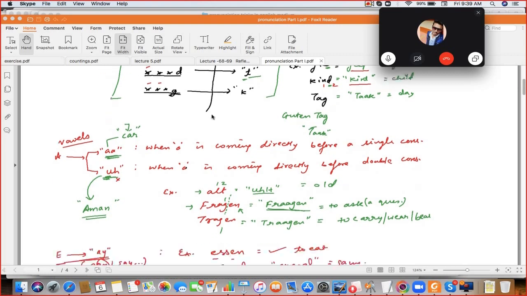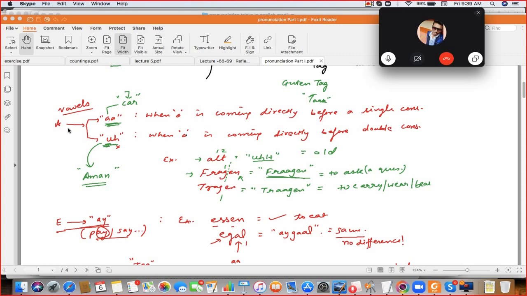Let's move ahead. Now the first letter is A, the first vowel. A has two sounds, the long A and the short A. After A, if it is one consonant, it will have the long A sound. Otherwise, it will have the short A sound. See the first example, alt. How many consonants after A? Two, so it will have the short A sound. Alt.